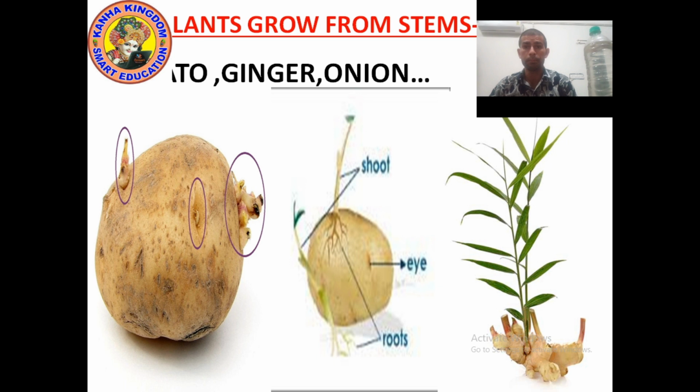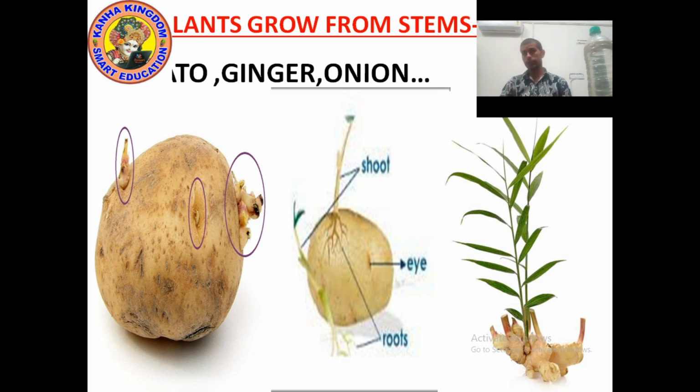If you cut a piece of potato part with eye, and if you grow it somewhere else in the soil, it will develop into a new potato plant. So what is eye? Eye is a bud, B-U-D. Okay. So eye develops into root and shoot.